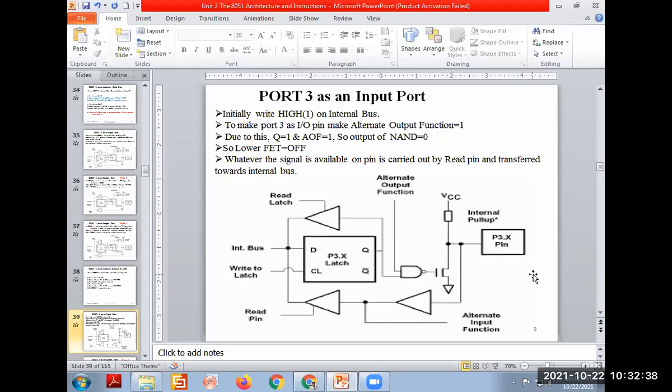Roll number 1, are you there? Yes, sir. What is the role of the PC, the program counter? The program counter is there in the 8051 architecture. Who knows that? The program counter, PC, what is its function?